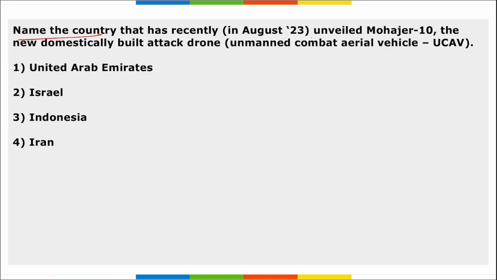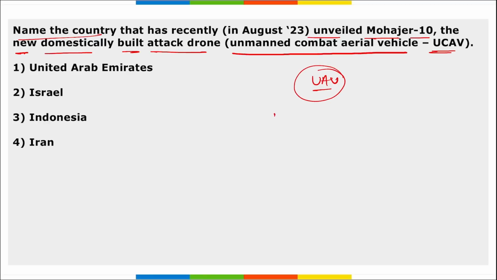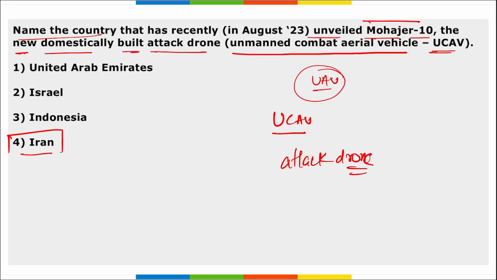Next, name the country that has recently unveiled Mohajer 10, the new domestically built attack drone. That is an unmanned combat aerial vehicle, UCAV. What is a UAV? It is an unmanned aerial vehicle, and this is a UCAV, that is, an unmanned combat aerial vehicle. So which country has unveiled this Mohajer 10? It was unveiled by Iran. This is their new domestically built attack drone, with enhanced capabilities. The drone was unveiled in the presence of the Iranian president. And it is Mohajer 10.